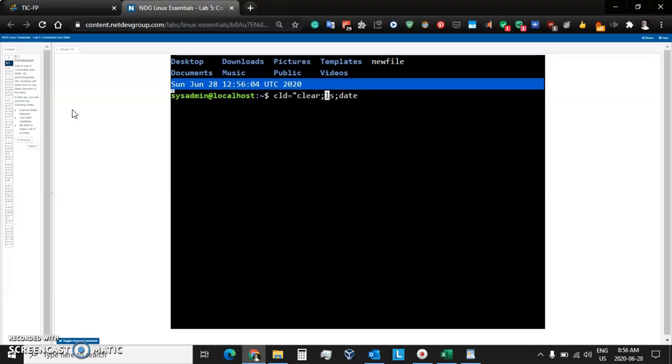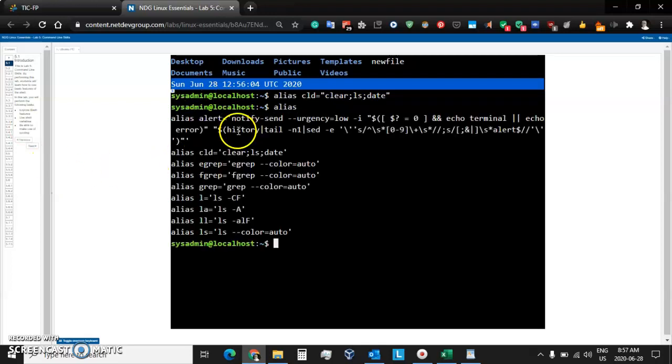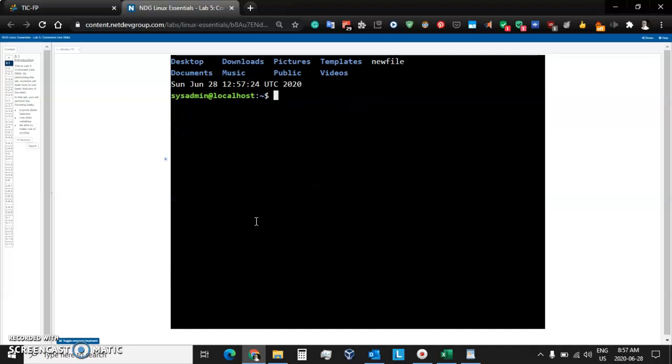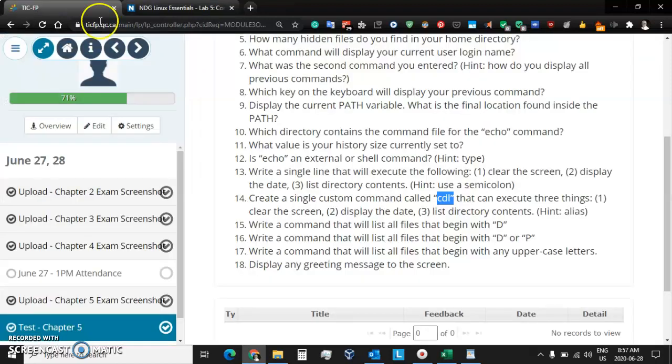And this is called an alias. And we have to precede it with the alias command, and that will create an alias for us, cld. So let's press enter. Okay, and now we have an alias. Let's just type alias by itself to see that it's on the list, and there it is on the list of custom-made commands. Let's try it out now. We'll type cld. It clears the screen, it lists your directories, and it puts today's date right there.